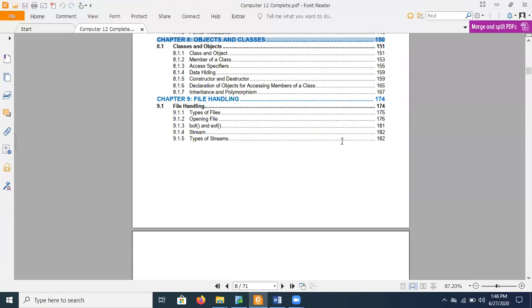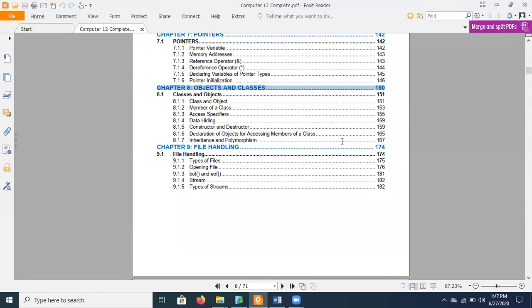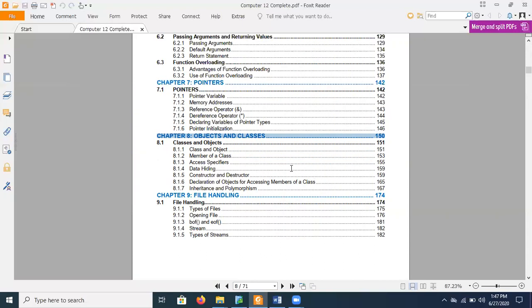After that, we have the last chapter, that is file handling, where we want to store our program in our hard disk. If we want to store our output and our input both, then we must need file handling, right? So we need extra knowledge about how to deal with the data that is input and output by the user, and to store this kind of data in the hard disk. So in chapter number 9, we'll discuss types of files, opening files, beginning of file, ending of file, streams, types of stream, etc. So this is a brief introduction of this chapter.